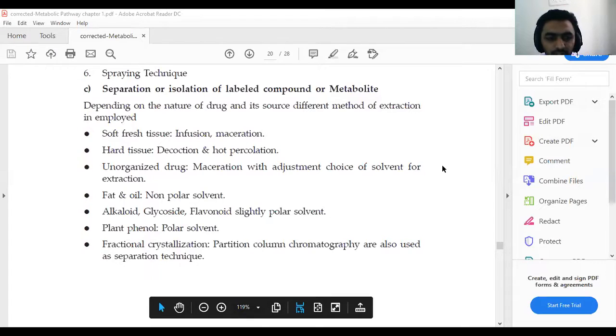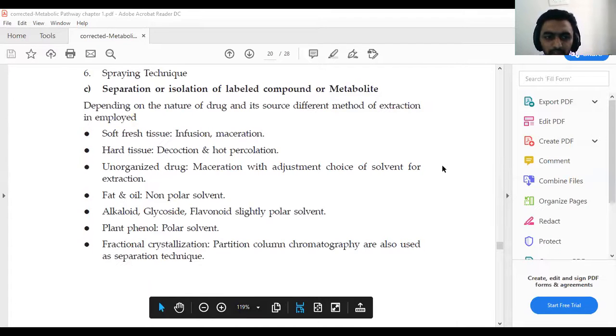In that we use various separation techniques. For example, for the separation of a metabolite we can use 7 methods for separation and isolation.